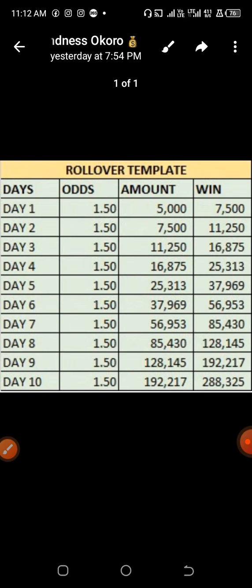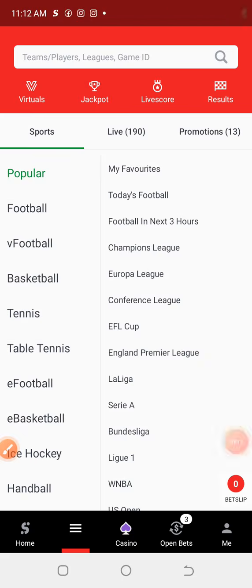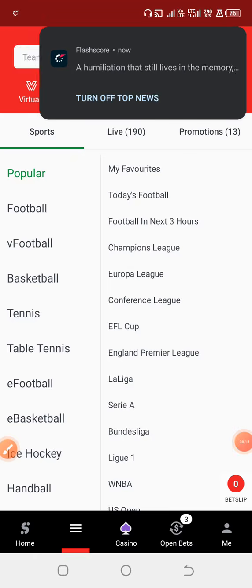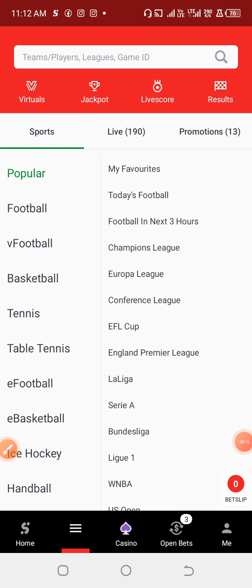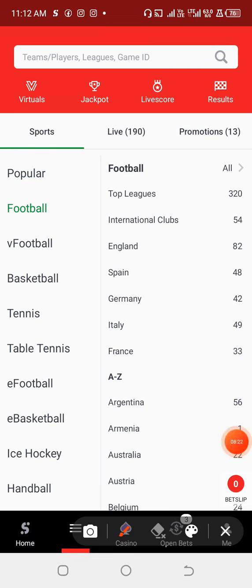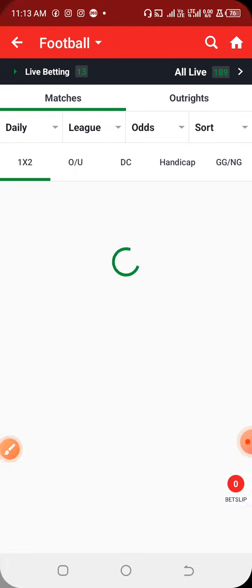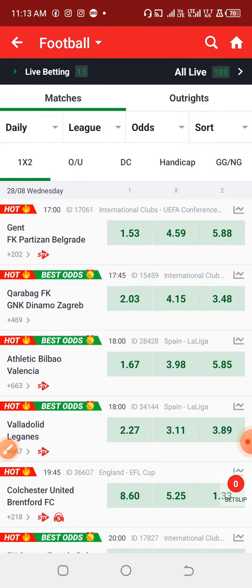I really appreciate, brother. Now let us move on to the easy way to access this particular game odds, where you can predict your home team over 0.5 goals. So if you are someone that is using this particular bet platform, maybe Sporty Bet, but I don't know if you are using another bet platform, it depends on how easily you can sort your games. Now let us check. So if you are a Sportybet user, you know how easy it is to do that. So you just click on, okay, let's say we go for daily games.